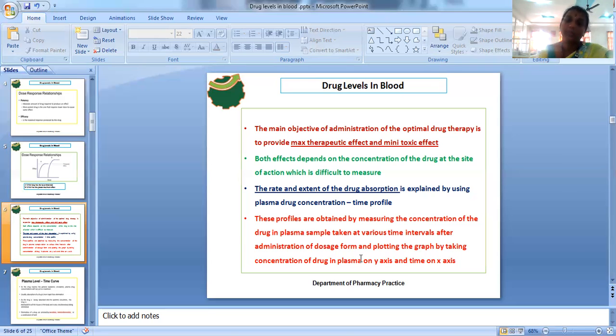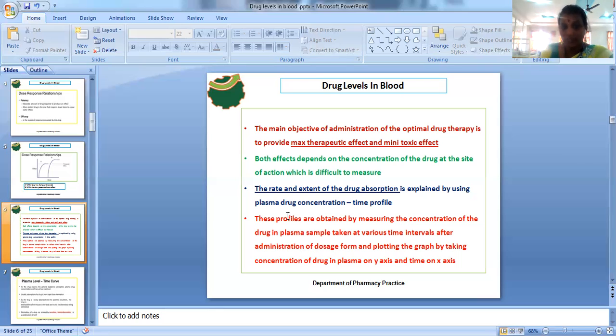Now you have two parameters: one is the concentration parameter, and the second one is the time parameter. How can you plot these plasma concentration time profiles? Simply by taking the time parameter on the x-axis and the plasma concentration data on the y-axis. The name itself explains it: plasma concentration time profiles, which are also called plasma concentration time graphs or curves, with concentration on the y-axis and time on the x-axis.